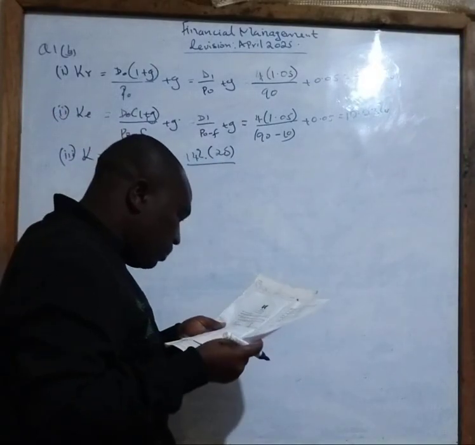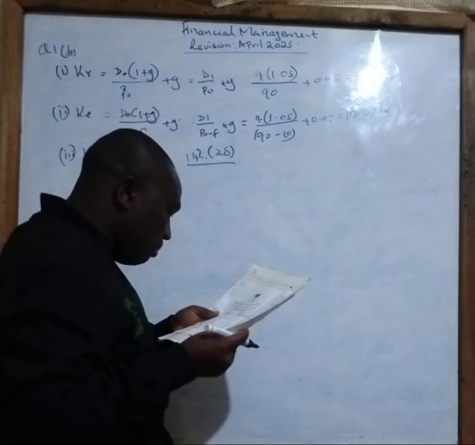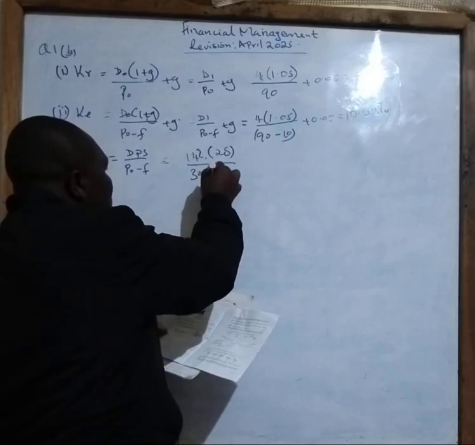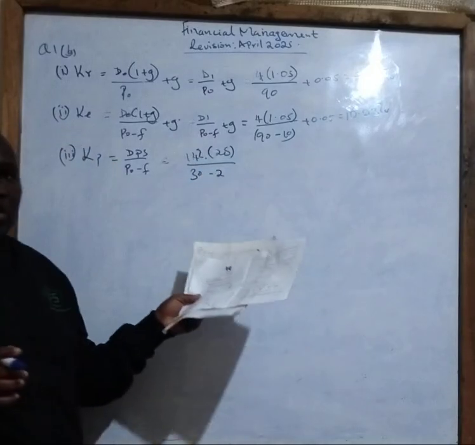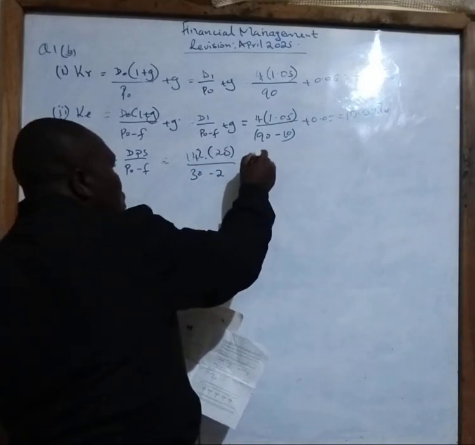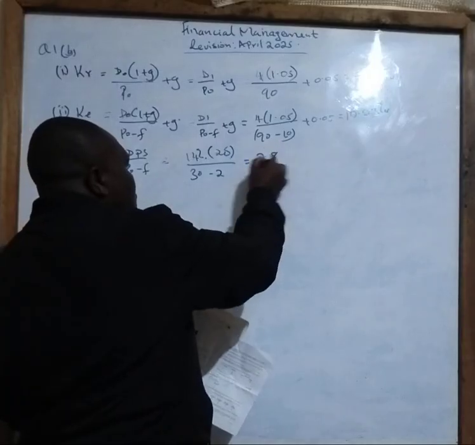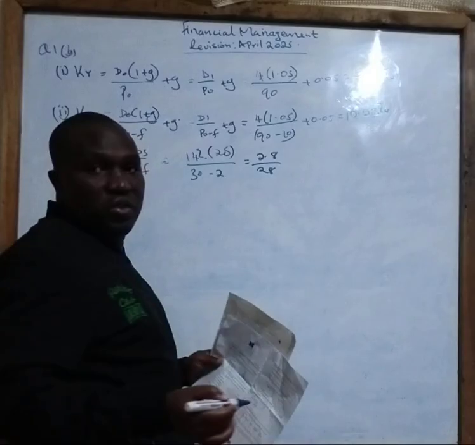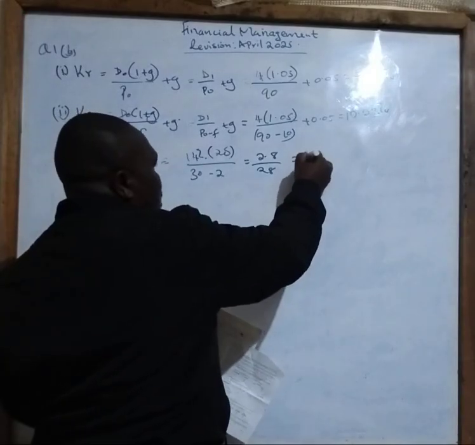In this case, we have been told in additional information number 4, market price is 30 shillings, but there is a flotation cost of 2 shillings. So when you work out this one, you will get 2.8 divided by 28. And when you now work out this one using your calculator, your answer there is 10%.